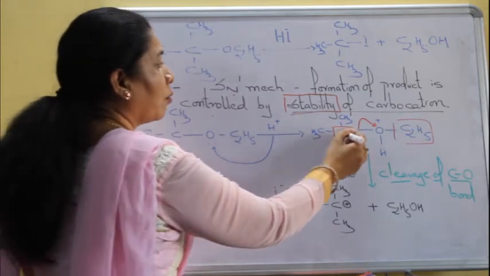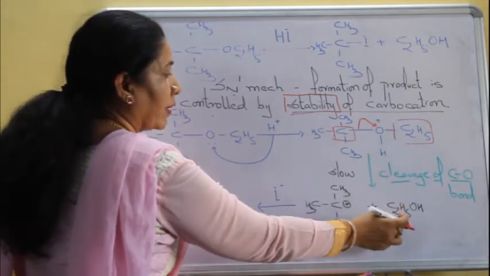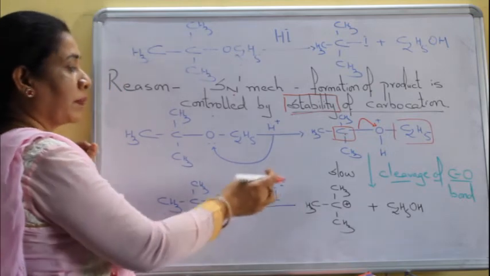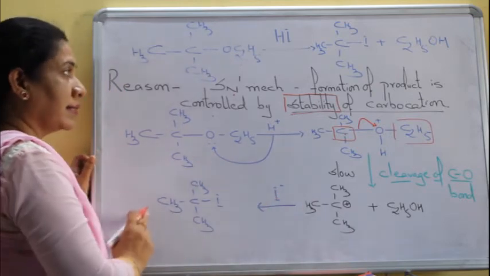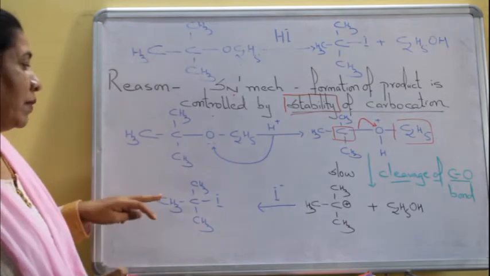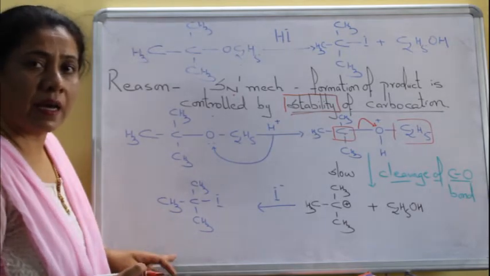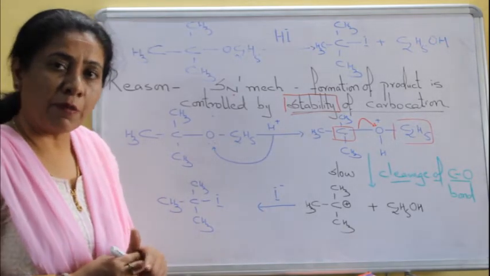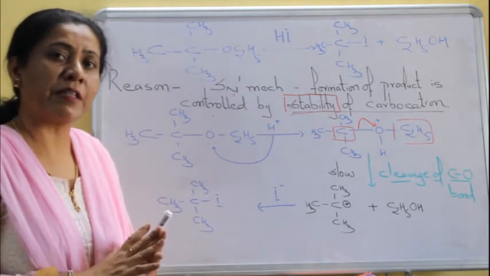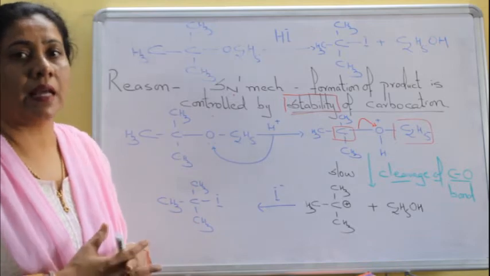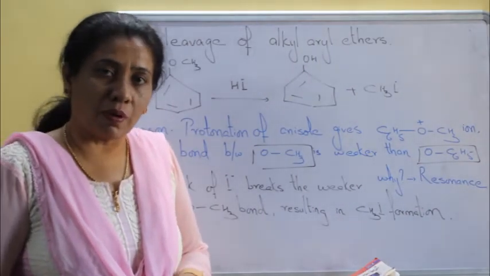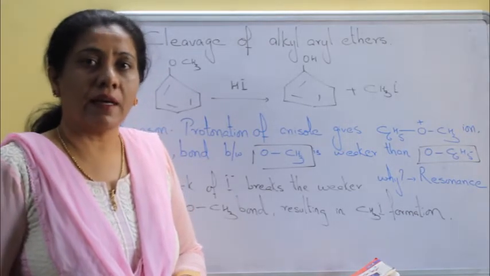CO bond is broken. Product ethanol. 3-degree carbocation is formed. Attack of I minus results in formation of 3-degree alkyl halide. Now let's move on for the type of ethers where we have one group as phenyl group and other as alkyl group. In this example, we'll study about the cleavage of CO bond in case of alkyl aryl ethers.